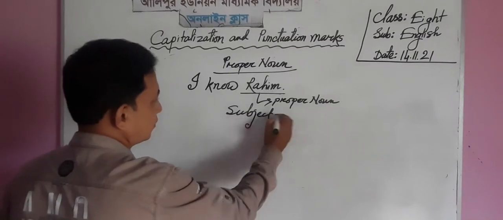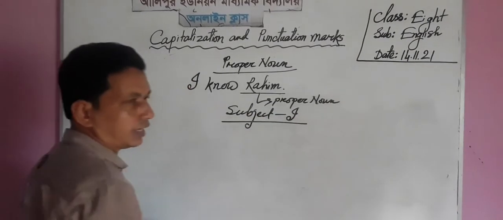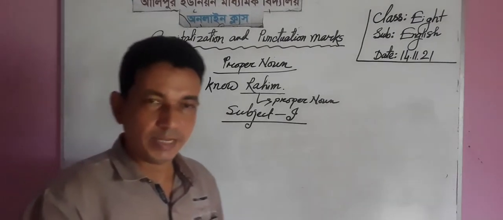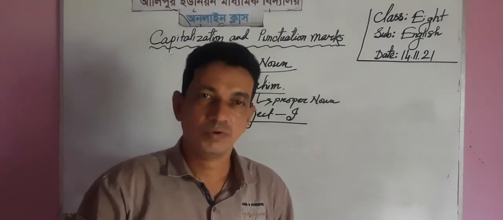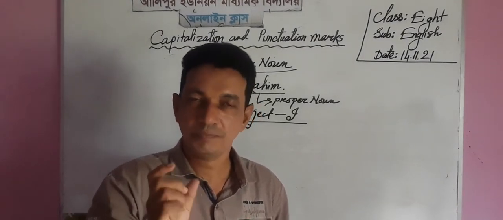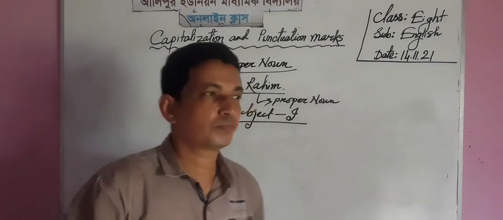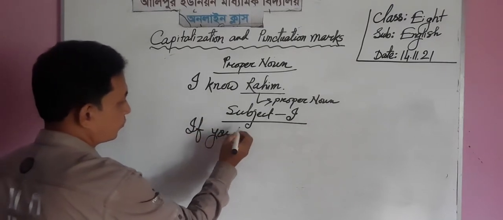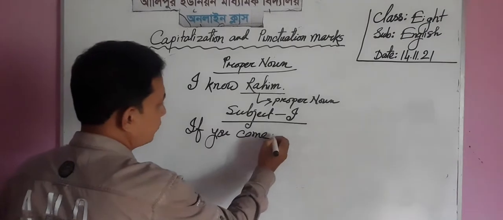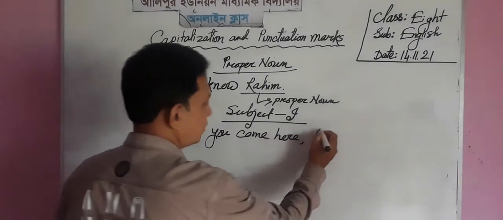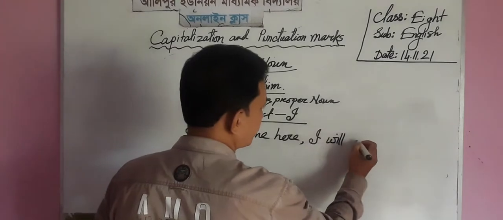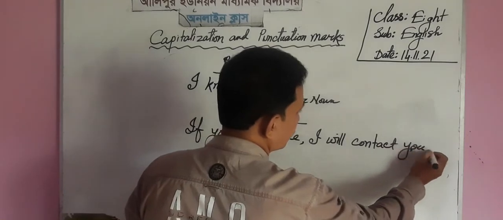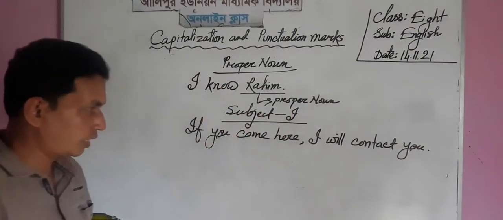Subject I. I is a subject, and when we write any sentence or greater sentence, we have to write I, if it is a subject, in capital form, such as, if you come here, I will contact you. Okay, if you come here, I will contact you.